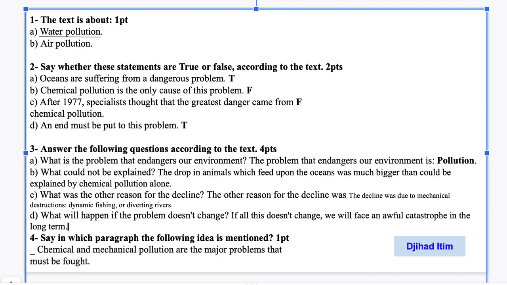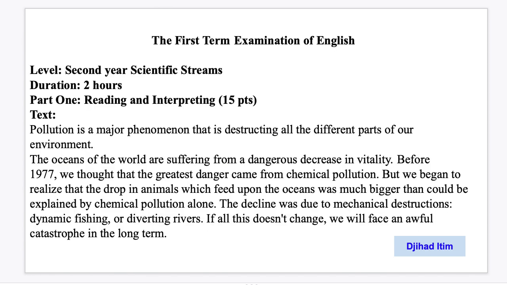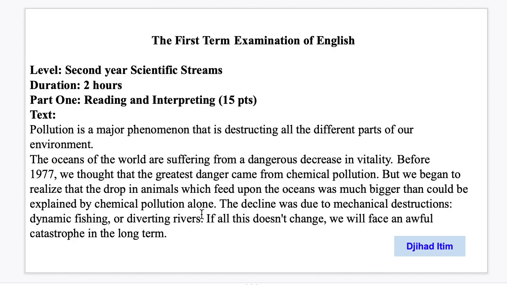And we move now to the next question. Say in which paragraph the following idea is mentioned. Chemical and mechanical pollution are the major problems that must be fought. Where is this idea mentioned? Is it mentioned in paragraph 1 or paragraph 2? So we have two paragraphs in this text. Pollution, it's first, and the second from here, oceans. So they ask, chemical and mechanical pollution are the major problems that must be fought. Where is it mentioned? So it is mentioned in the second paragraph.